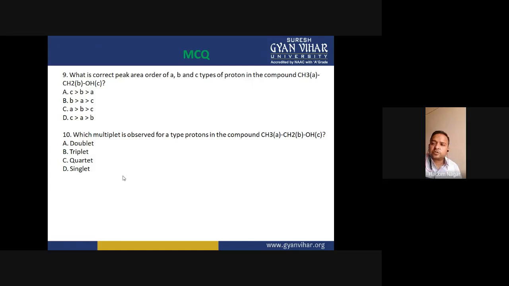But actually, we are talking about the A-type of protons. The question only asks about the A-type of proton. So for the A-type proton, there is a triplet in this signal due to the interaction with the two protons.